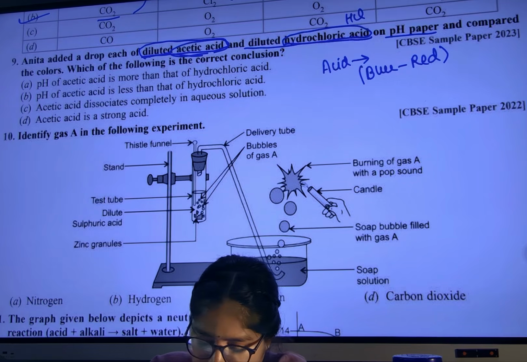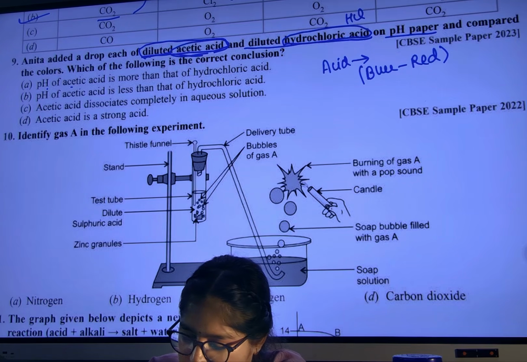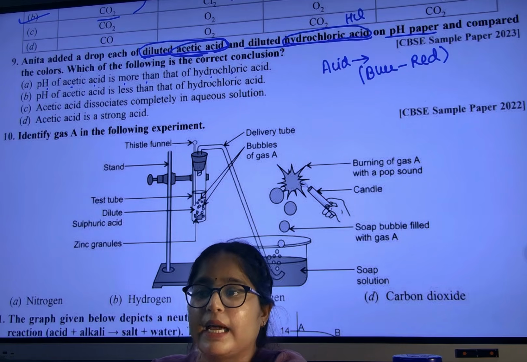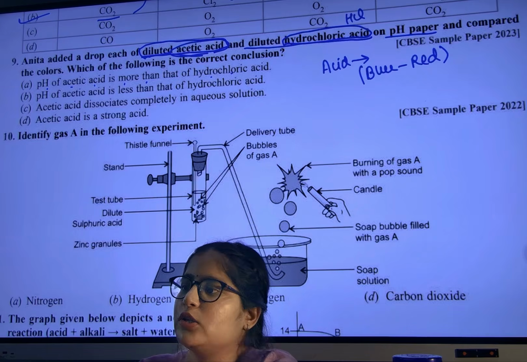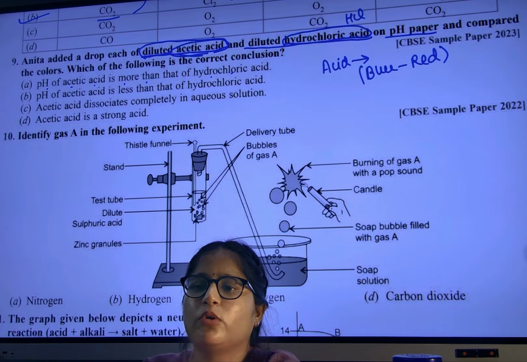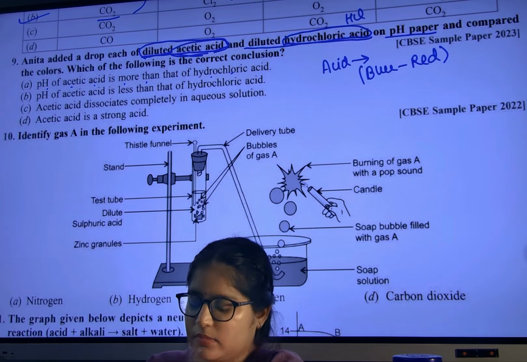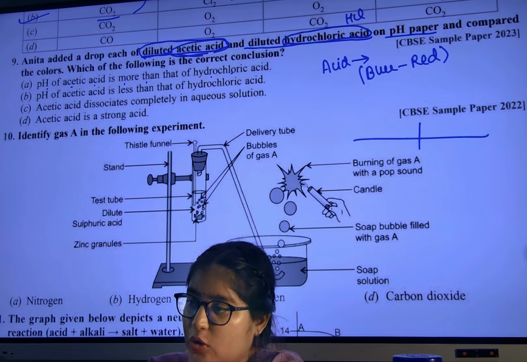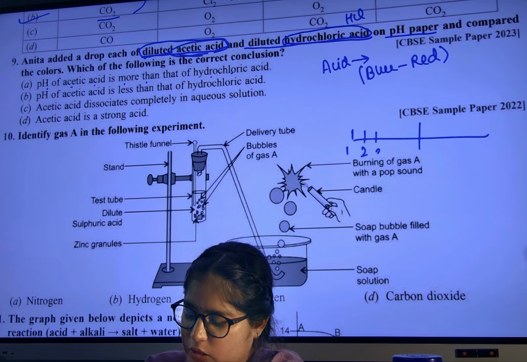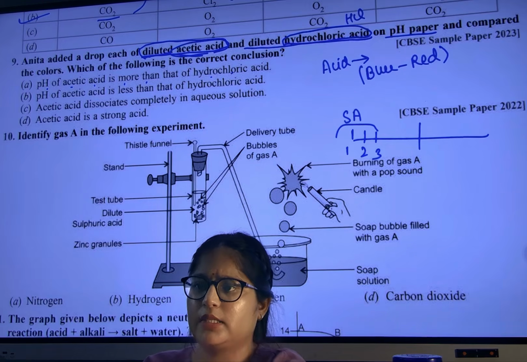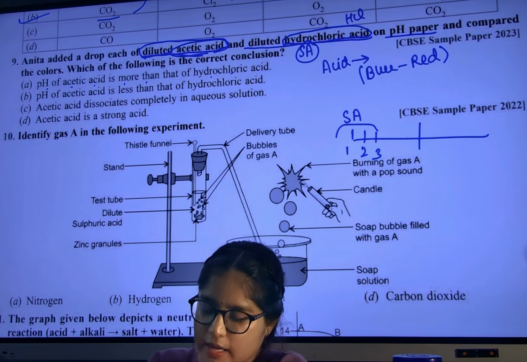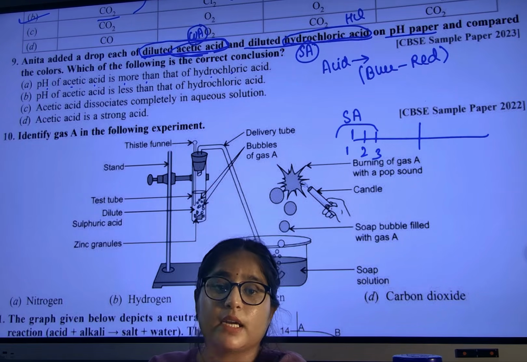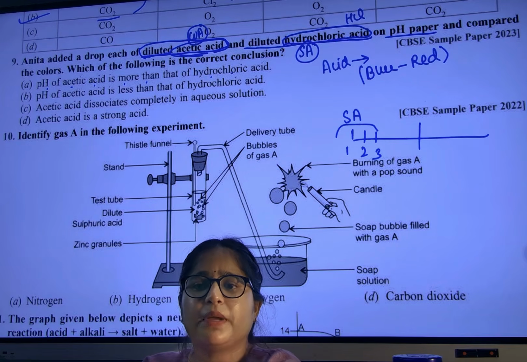Let us see the option which is the best option. pH of acetic acid is more than hydrochloric acid. Now you tell me who is a stronger acid? Hydrochloric acid. Stronger the acid, pH will be low or more? Less. Just now I have drawn the pH scale and I have told you low pH 1, 2, 3. Low pH means strong acid. Write down as a star point. Low pH means strong acid. Hydrochloric is strong and acetic acid is weak acid. So weak acid will have more pH, na?